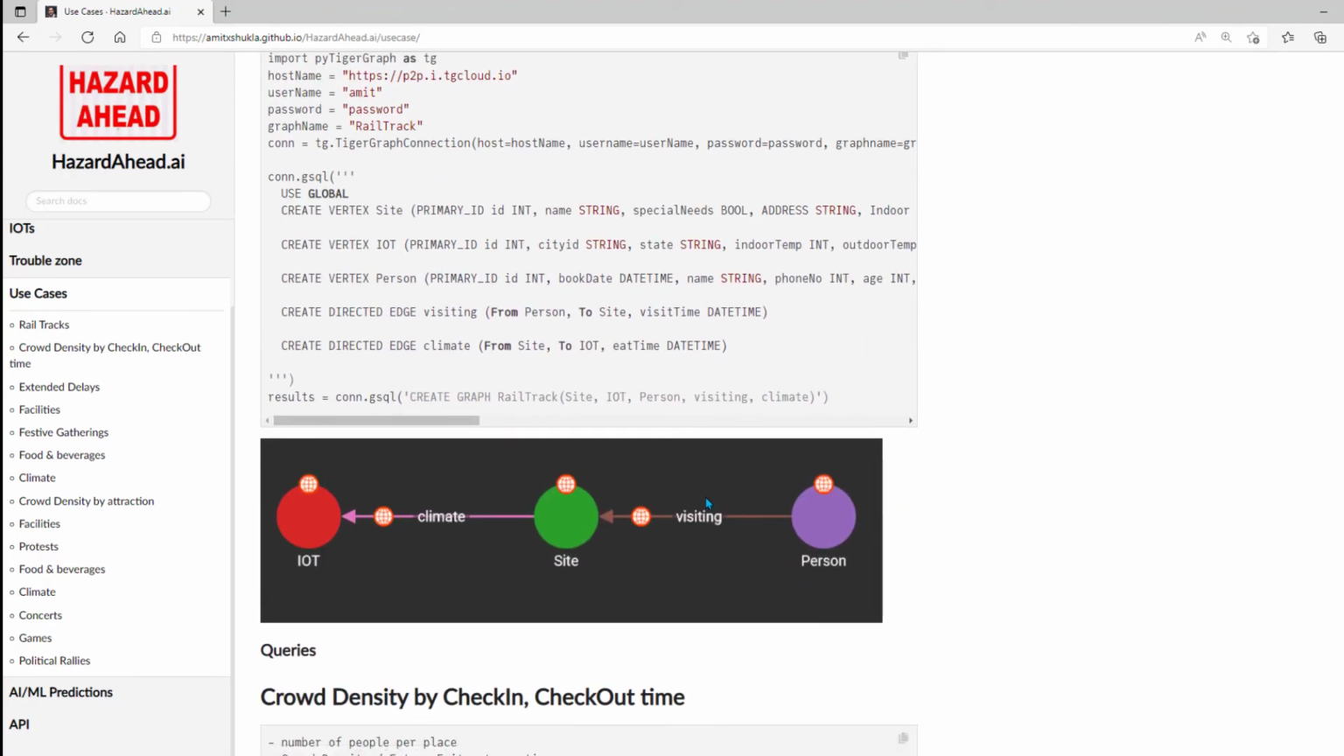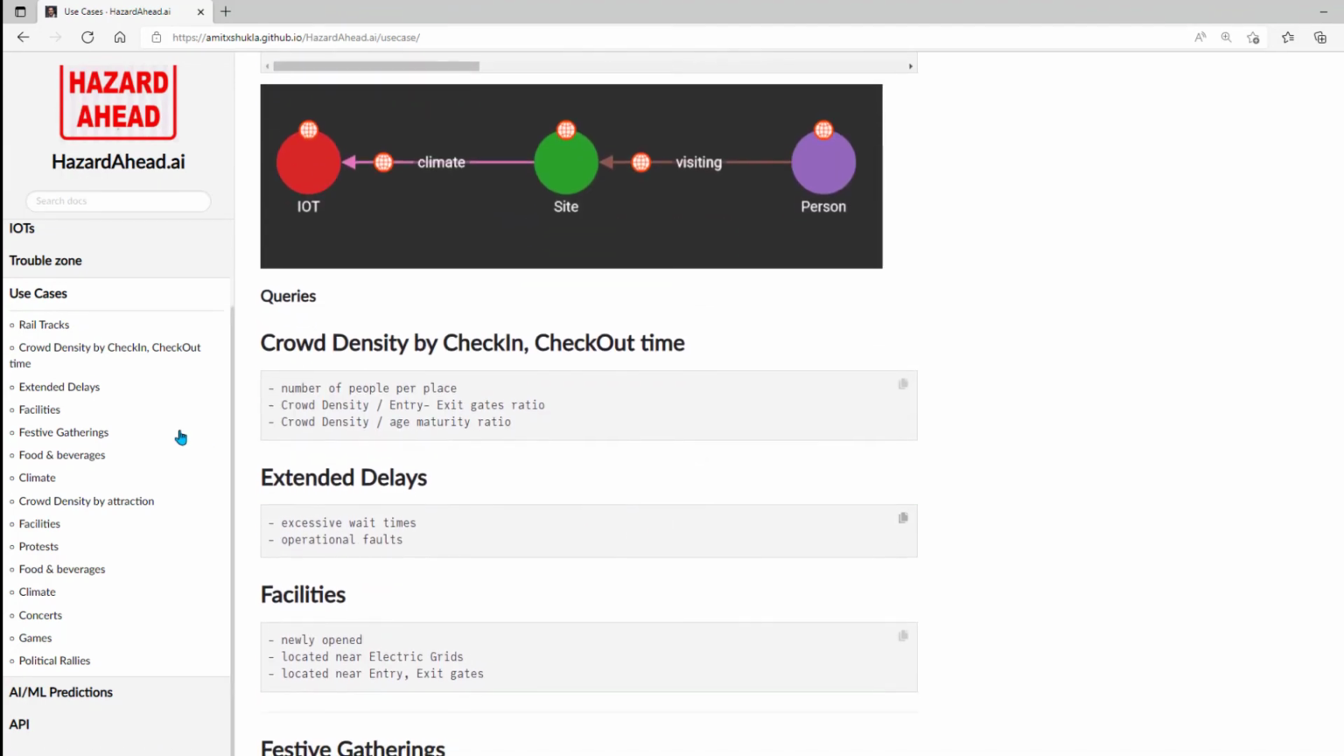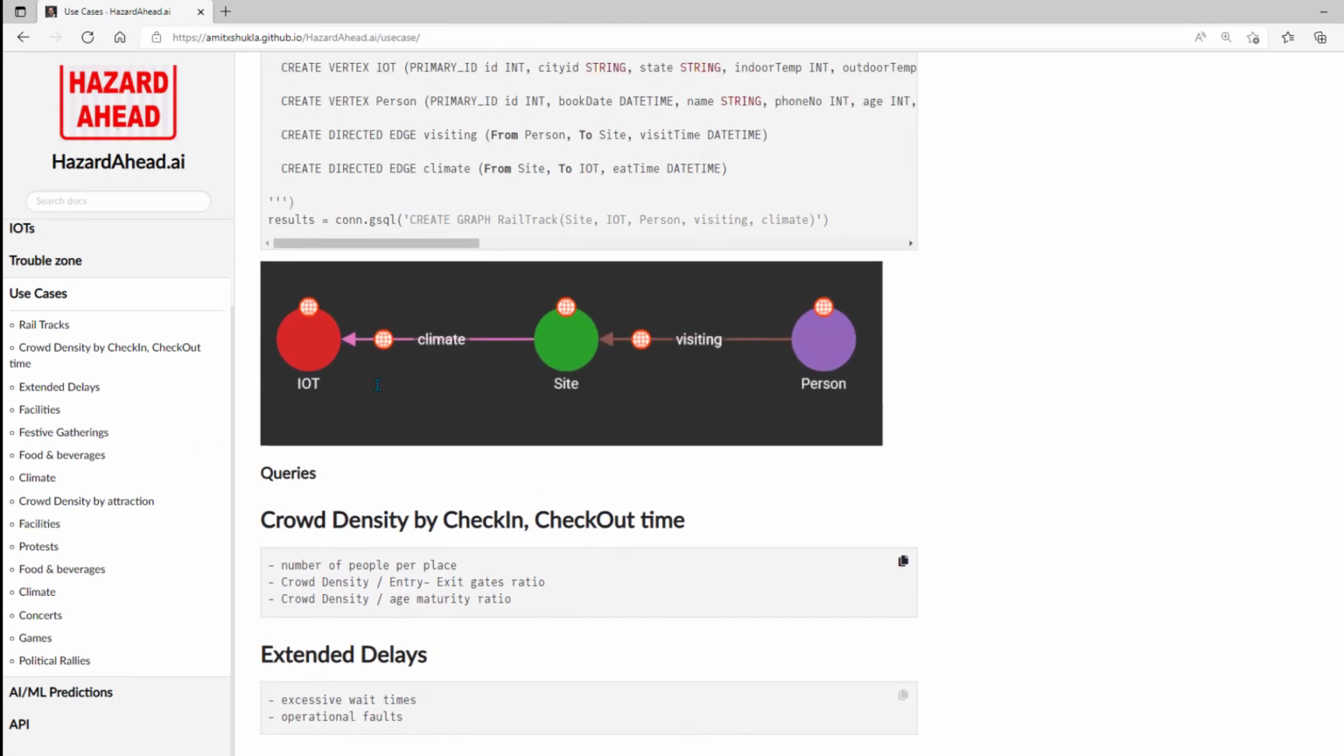Let's take an example of the rail tracks. Again, you will see I have created a schema here, and then I have applied all of those trouble zone queries on top of that. So you will find very simple real life examples here where I'm using IoT data.